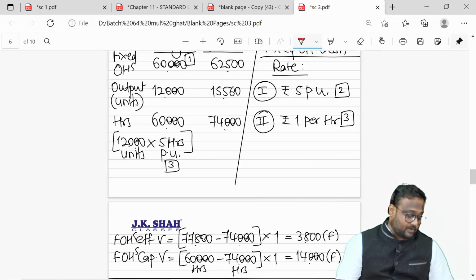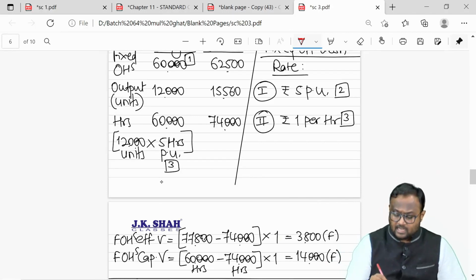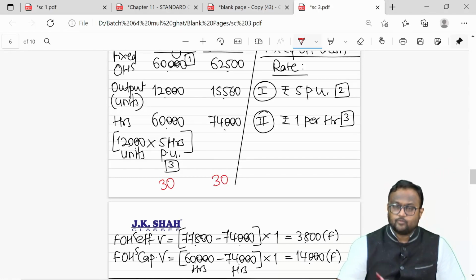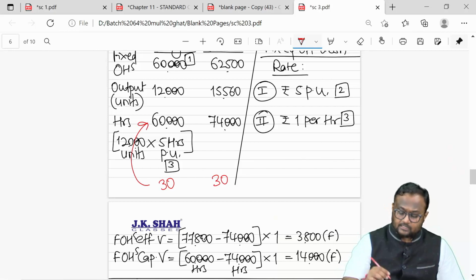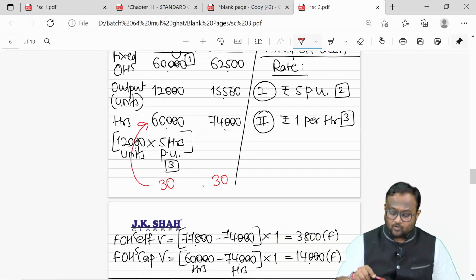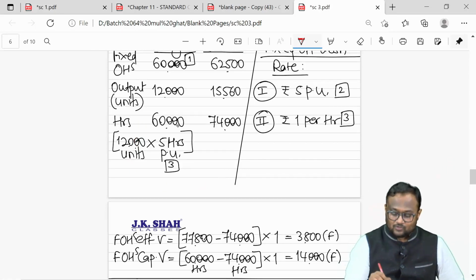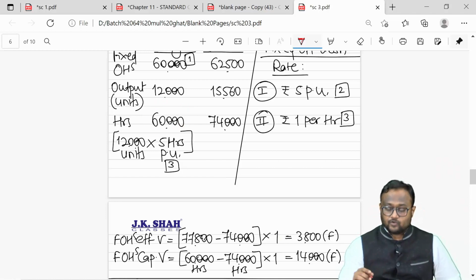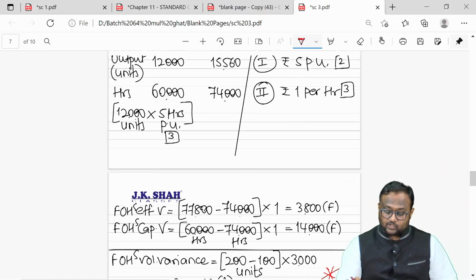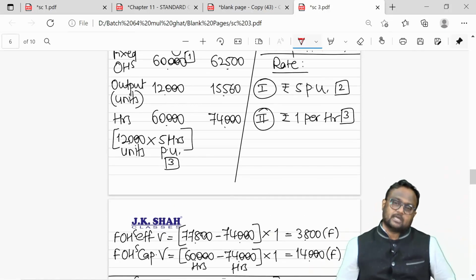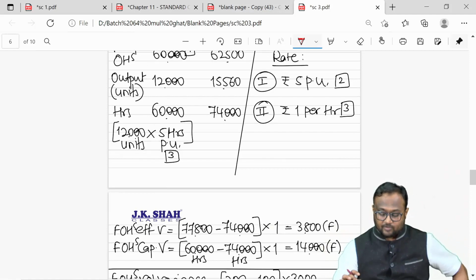And this part is also discussed when there is no information given about days. When there is no information given about days, not only is calendar variance skipped, but even the calculation is not required. See, I am assuming that this was done for 30 days. If nothing is mentioned, this is also assumed to be done for 30 days. So in 30 days, I should have worked for 60,000 hours. So basically your standard hours for actual days will also be the same, no? So simply you take 60,000 hours I thought of utilizing, 74,000 hours I have utilized, excess utilization of 14,000 hours, hourly rate is 1, 14,000 favorable is my variance.